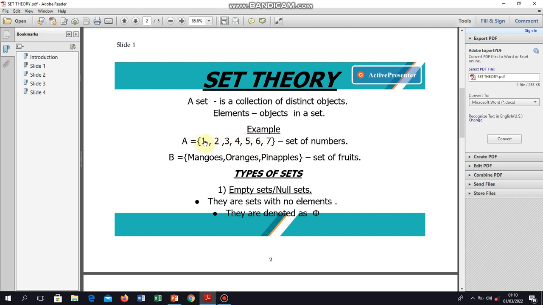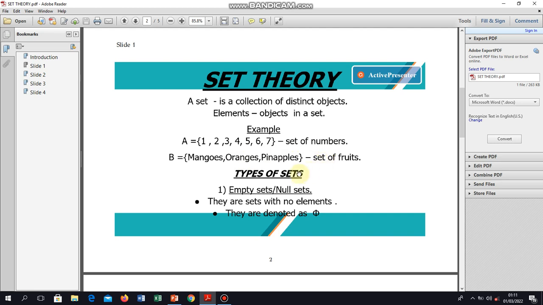So for this, we have a set of numbers because the elements comprise numerics, that is 1, 2, 3, 4, 5, 6, 7. So set A is a set of numbers. Then we've got set B, whereby we have mangoes, oranges, pineapples. These are a set of fruits.